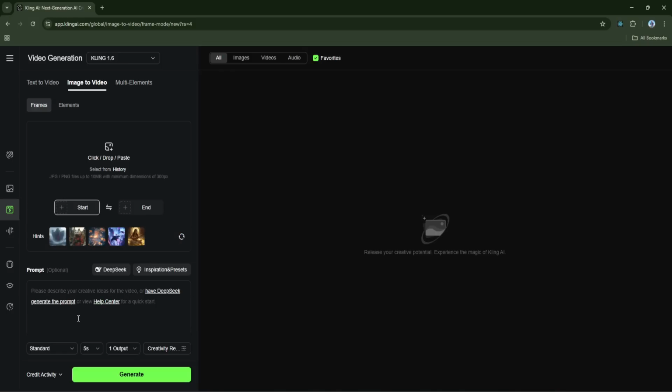Then at the very bottom we have the key animation settings, standard and professional. Since we are using the free version, we have to choose standard. You can choose video length. We're going with 10 seconds per scene to keep it smooth and impactful. The output count, which determines how many variations Kling will generate, and creativity level. This affects how strictly Kling follows your images and prompts. Once everything is set, all we have to do is hit the generate button and Kling will do the rest.